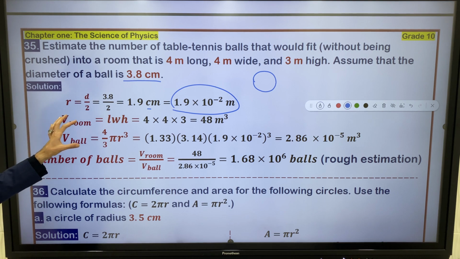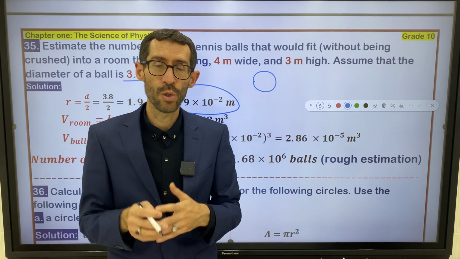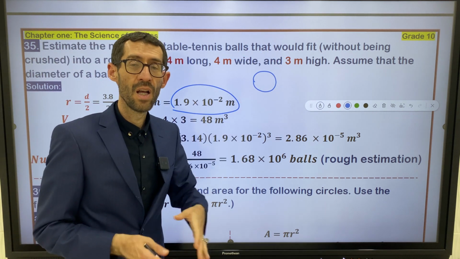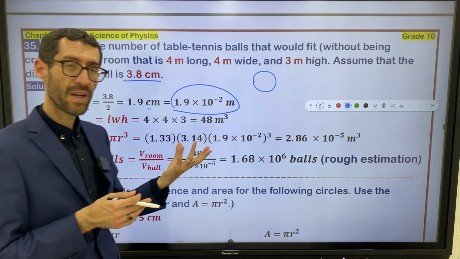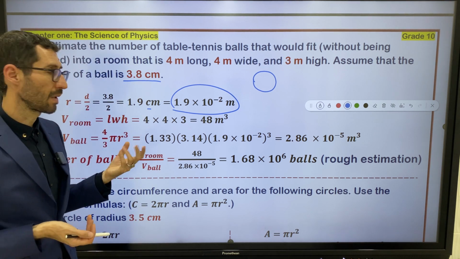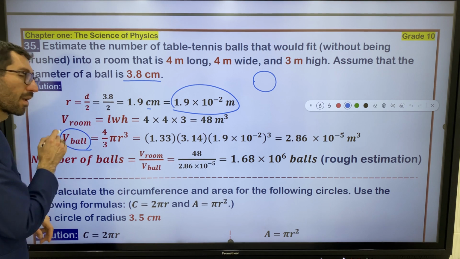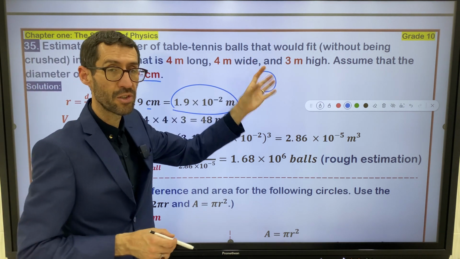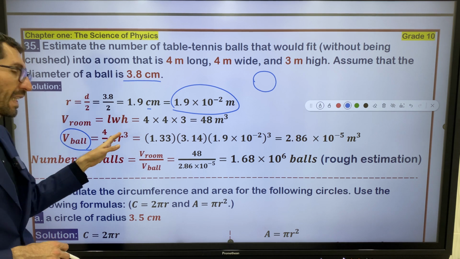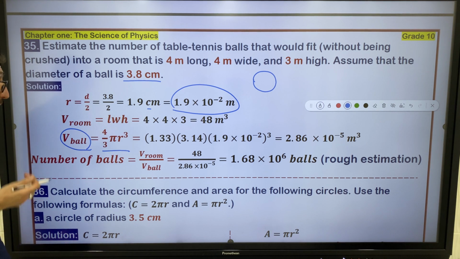So you have to find the volume of the room. Is information available for finding the volume of the room? Yes, of course, because we have length, width, and height. Just multiply them together to find the volume of the room. So what other information do we need? You have to find the volume of each sphere. Volume of a sphere, you have to memorize it, 4 over 3 pi r cubed. This is the volume of each table tennis ball.